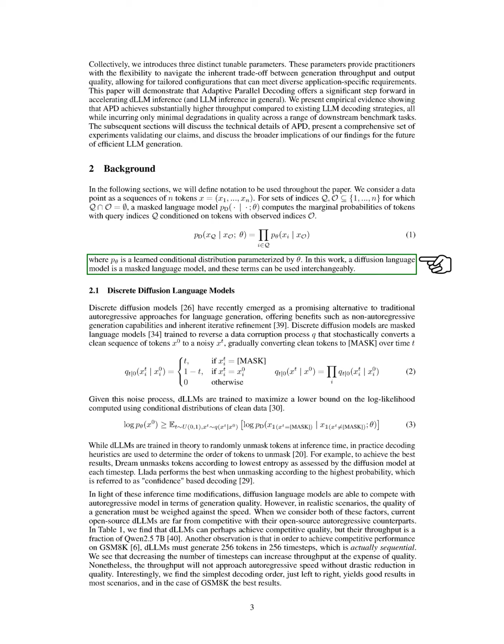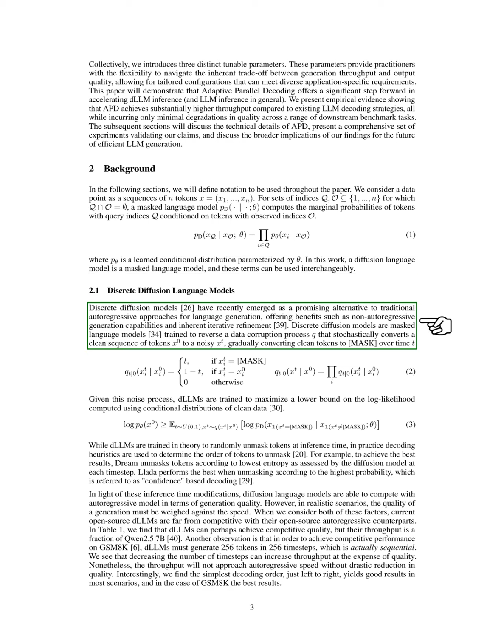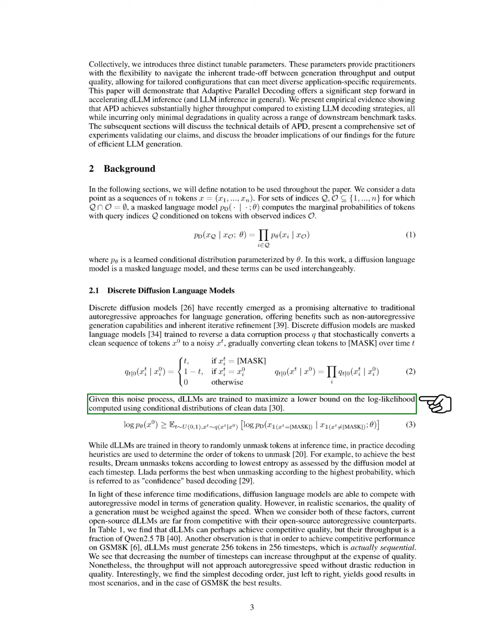Section: Discrete diffusion language models. In this section, we explore discrete diffusion language models, DLLMs, which have recently emerged as a strong alternative to traditional autoregressive methods for generating language. These models offer advantages like the ability to generate text without relying on previous tokens and the capacity for iterative refinement. DLLMs function as masked language models that learn to reverse a process that adds noise to a clean sequence of tokens over time. They are trained to maximize a lower bound on the likelihood of clean data by predicting the original tokens from the noisy versions.